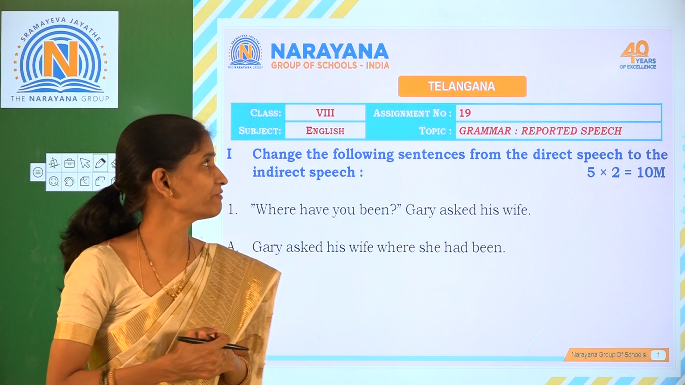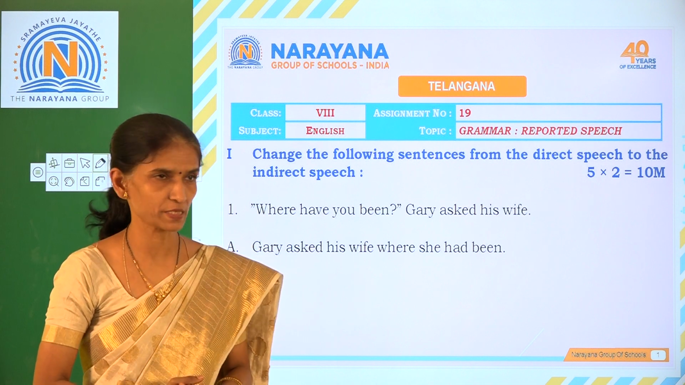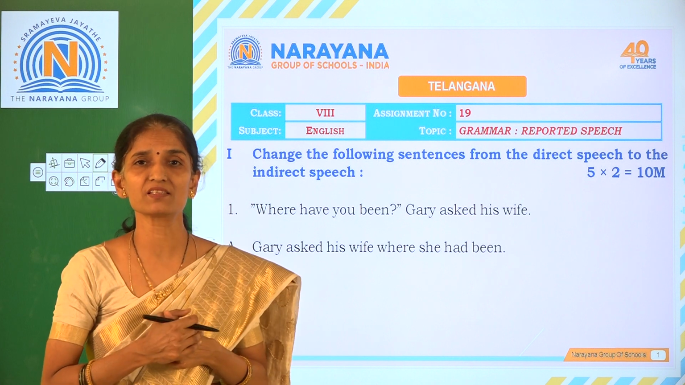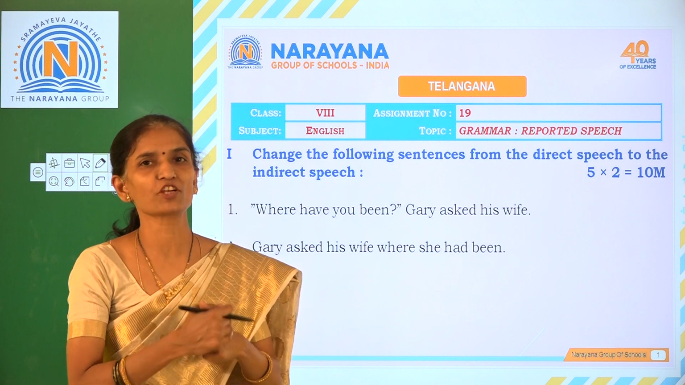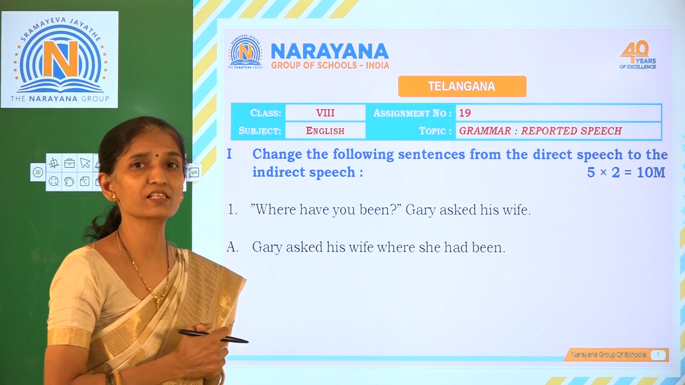Now we shall discuss key for assignment 19, which is an exercise based on reported speech. We are given some sentences in direct speech and we will change those to indirect speech. Where have you been? Gary asked his wife.